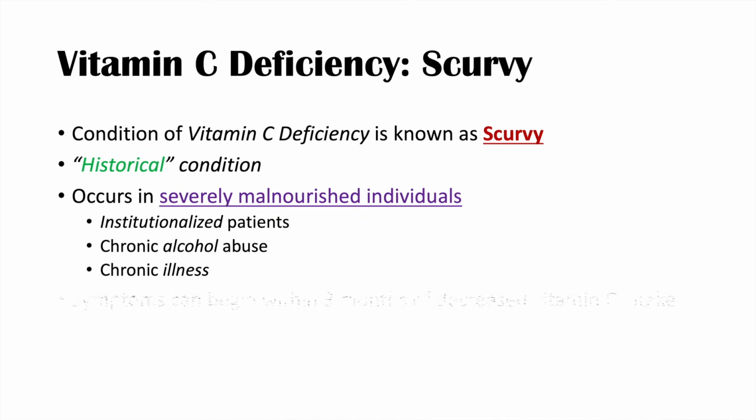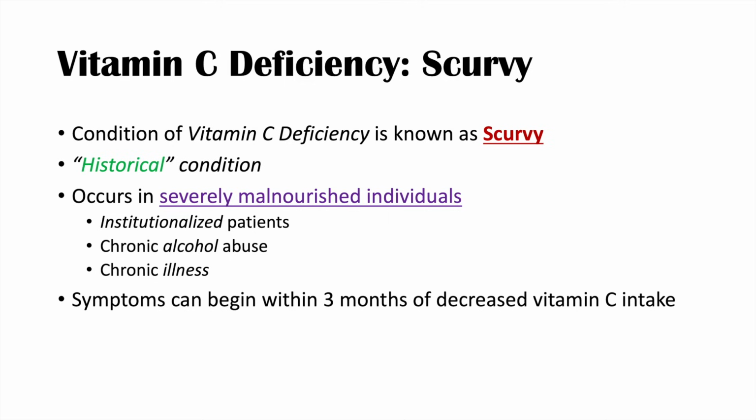And vitamin C deficiency symptoms can begin within 3 months of decreased vitamin C intake. So in one of these individuals that we talked about before, if there's been about 3 months or more of reduced or absent dietary intake of vitamin C, we can start to see symptoms even within 3 months. And symptoms usually occur when vitamin C levels go below a certain level, and that's levels less than 0.2 milligrams per deciliter or less than 11 micromoles per liter.